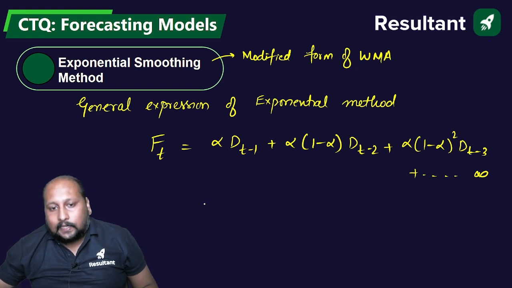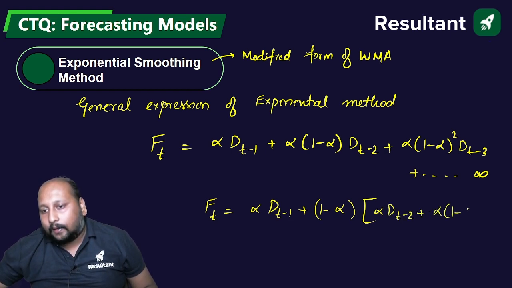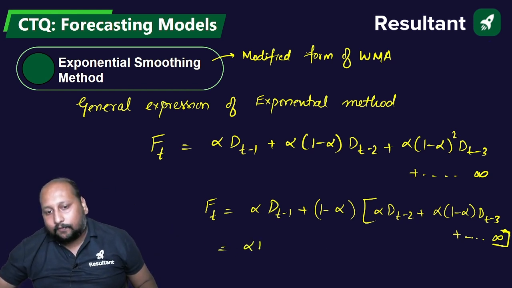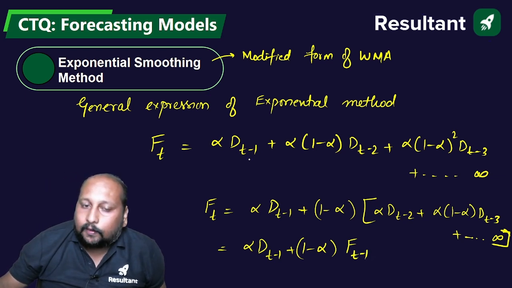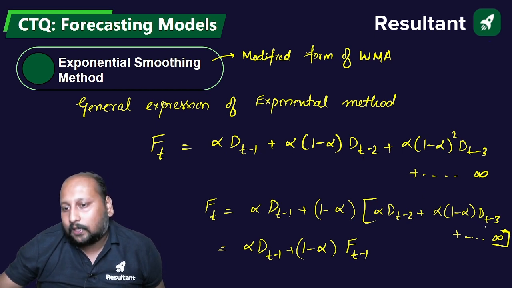Or else I can rewrite this equation as alpha D(t-1) plus, if I take (1 minus alpha) common, alpha D(t-2) plus alpha into (1 minus alpha) D(t-3), and so on. The expression in the bracket is F(t-1), so same thing is being written.